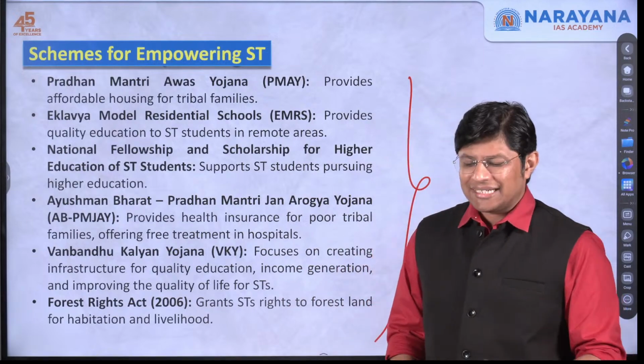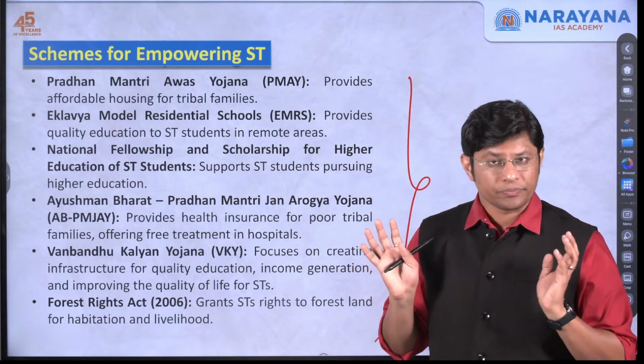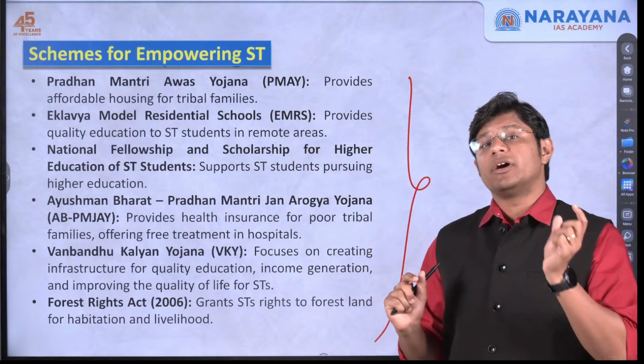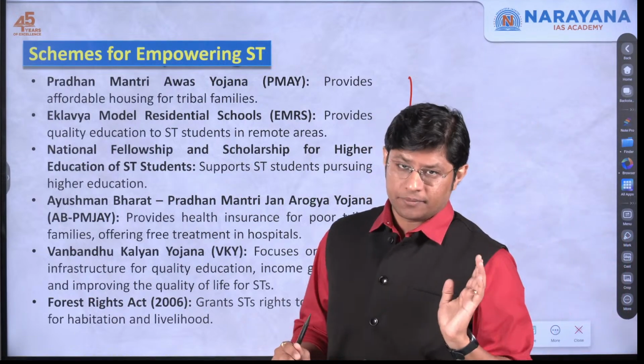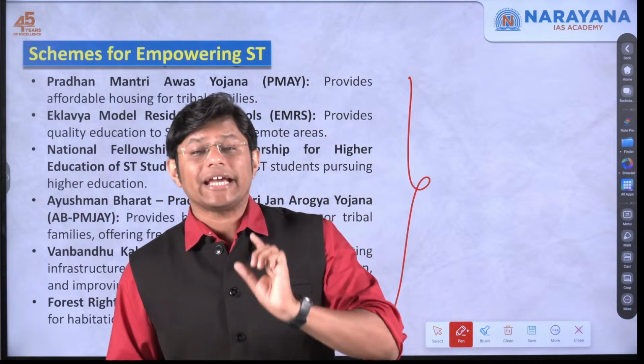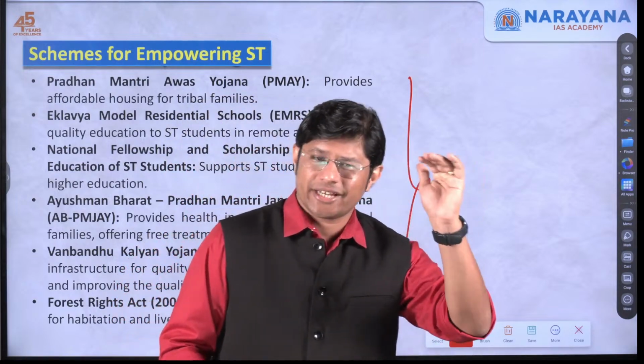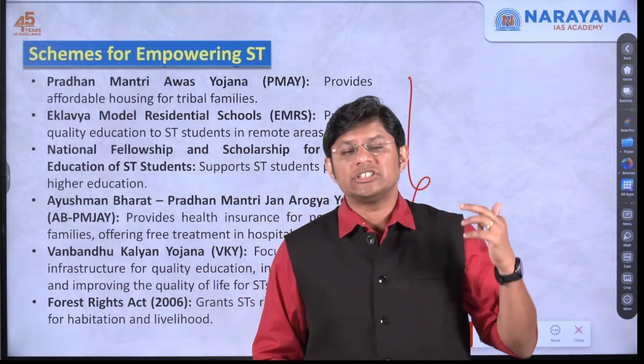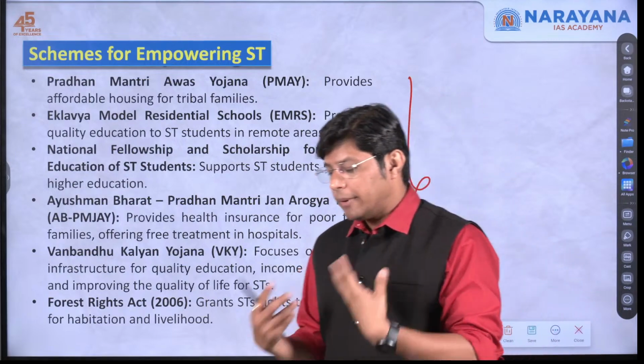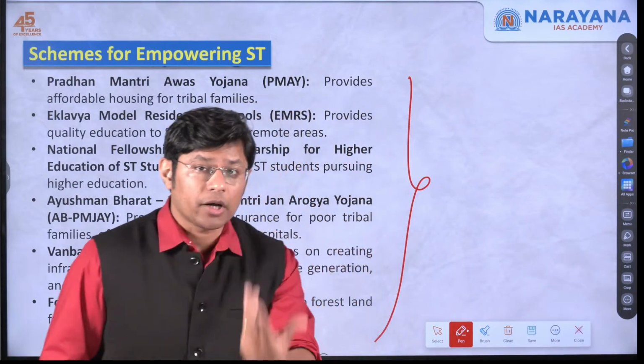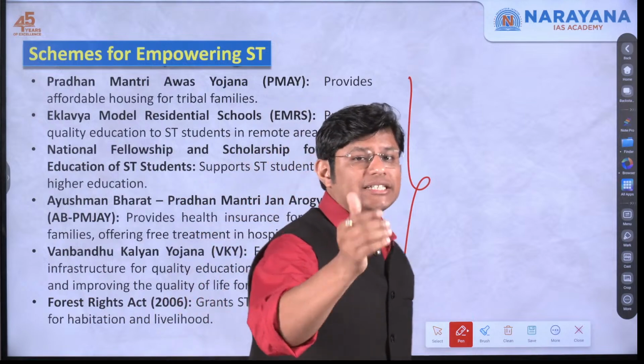Second, when it comes to the OBCs, the SCs, the STs, the transgenders, women, you need to remember at least 4 to 5 schemes, because these are the vulnerable sections of our society. So, in case you get a question, be it in essay, ethics, or any of the GS papers, make sure that you mention the schemes meant for the empowerment of the vulnerable sections.